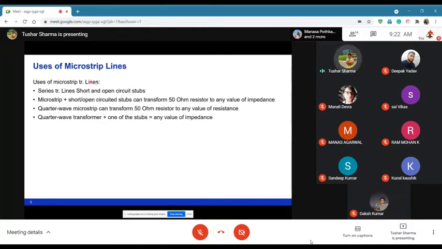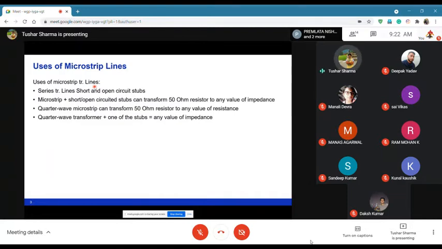So as I mentioned, the microstrip transmission line can be used in multiple ways. There can be a series transmission line, like how you used to put a series L or series C. Instead of a series L or a series C, you can put a series transmission line. Then you can put that transmission line in place of the shunt component, for example, shunt L. Shunt L will act like a shorted transmission line. Similarly, an open transmission line will be like a capacitor.